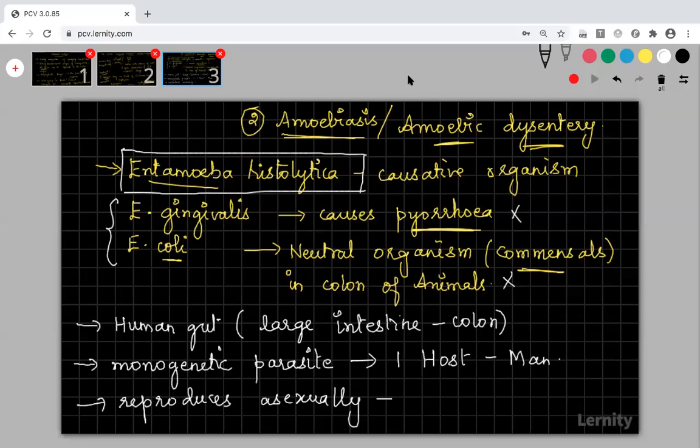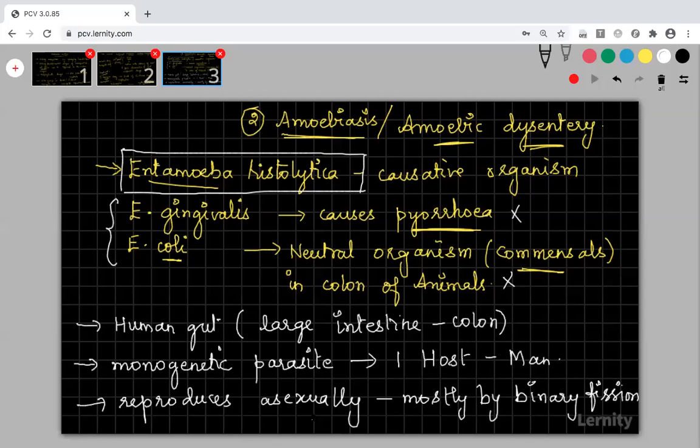Amoeba can undergo both binary fission and also multiple fission. But this Entamoeba histolytica in the human body reproduces asexually mostly by the binary fission process. Generally, amoeba undergoes binary fission and also multiple fission, but in the human intestine, it undergoes mostly binary fission.